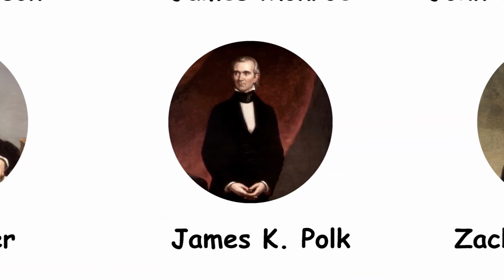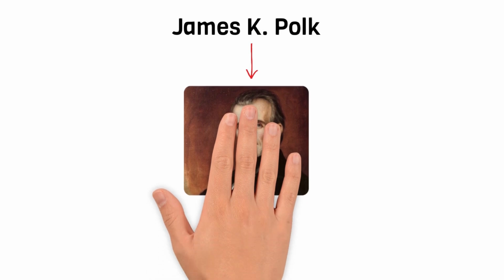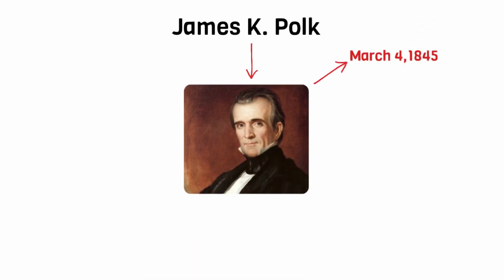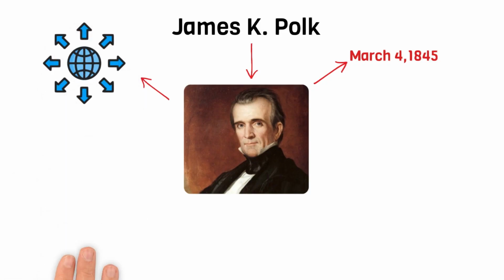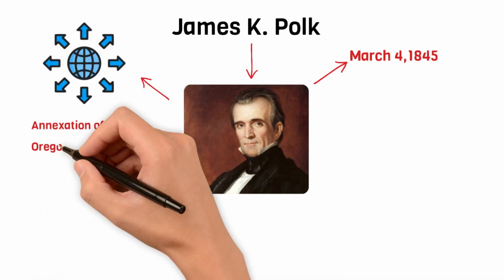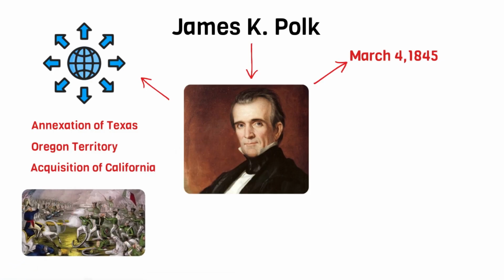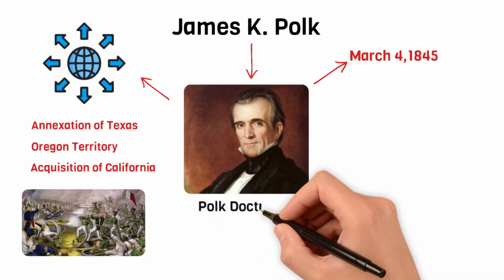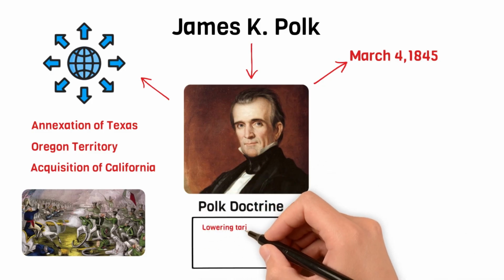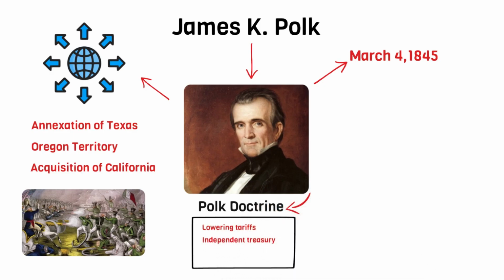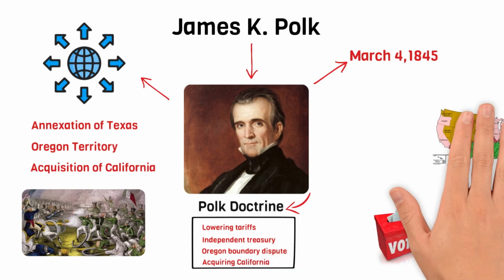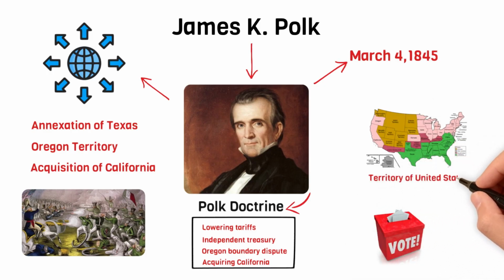Tyler was able to annex the Republic of Texas, which became the 28th state of the United States during his presidency. James K. Polk. He became the 11th President of the United States on March 4, 1845. Polk was known for his expansionist policies, which included the annexation of Texas, the Oregon Territory, and the acquisition of California and the Southwest from Mexico through the Mexican-American War. His presidency is also remembered for his commitment to achieving his four main goals, known as the Polk Doctrine: lowering tariffs, establishing an independent treasury, settling the Oregon boundary dispute, and acquiring California. Polk served only one term as president and chose not to seek re-election. But his actions significantly expanded the territory of the United States.